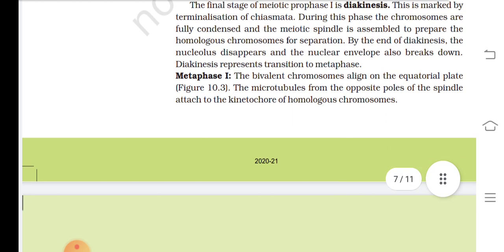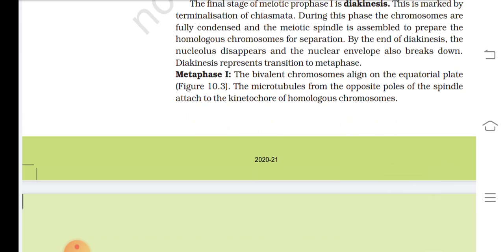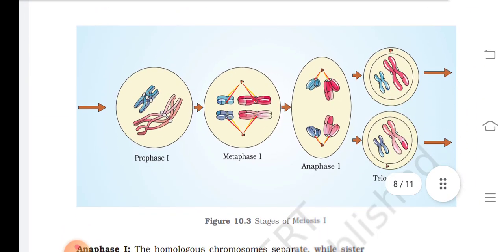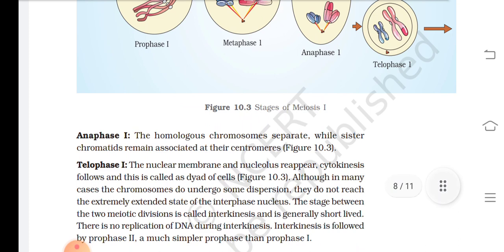Metaphase 1. The bivalent chromosomes align on the equatorial plate. The microtubules from the opposite poles of the spindle attach to the kinetochore of the homologous chromosomes. Anaphase 1. The homologous chromosomes separate while sister chromatids remain associated at their centromere.